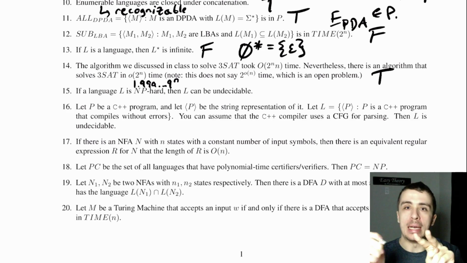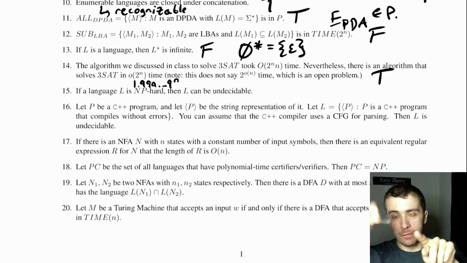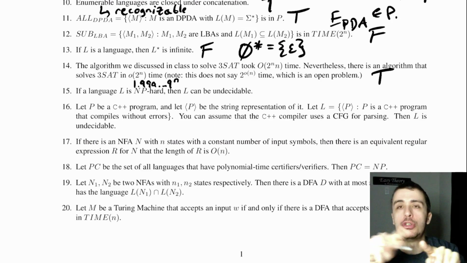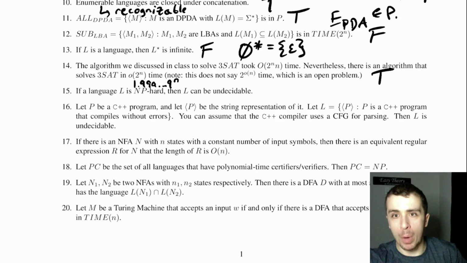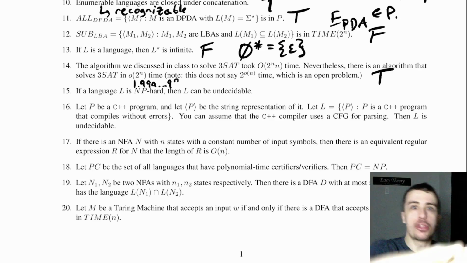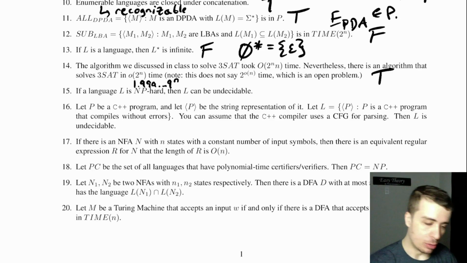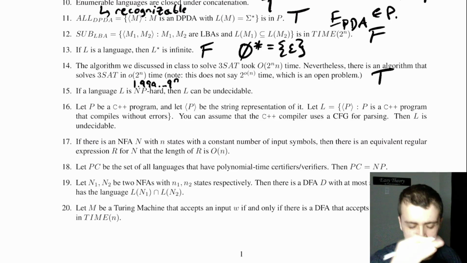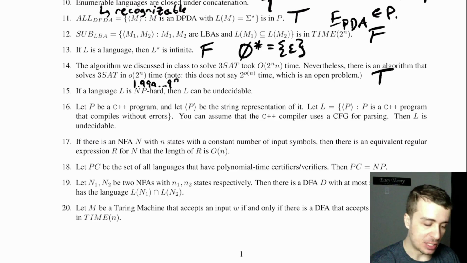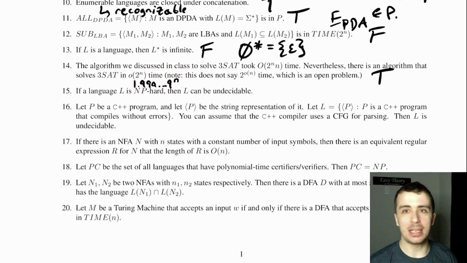And then otherwise, if the first one is false and the second one is true and that's not satisfiable, both of them have to be false, and the third one has to be set to true, whether it's negated or not. And so that actually gets us around, I think, 1.8 to the n time or something. It's actually quite complicated to prove that that's the case. Let me know if you want to see a proof of that down in the comments down below.